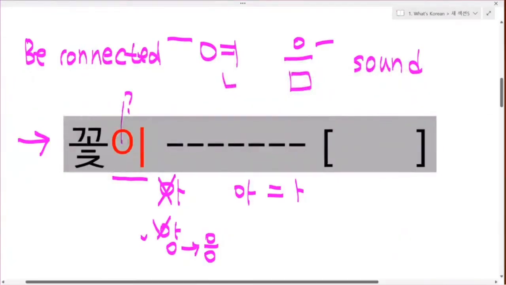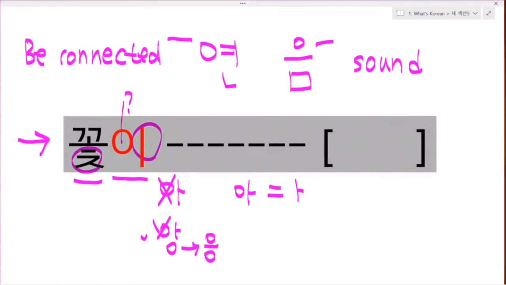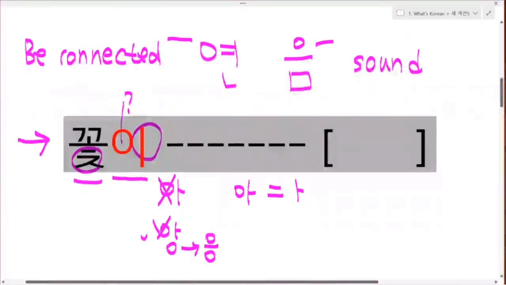I'll ask again, what's the first sound in 이? That's right, vowel 이. And what's the final consonant in 꽃? That's right, the final consonant ㅊ. As I said, when a letter that starts with a vowel comes after the final consonant, the final consonant leads to the first sound of the back syllable that starts with a vowel.